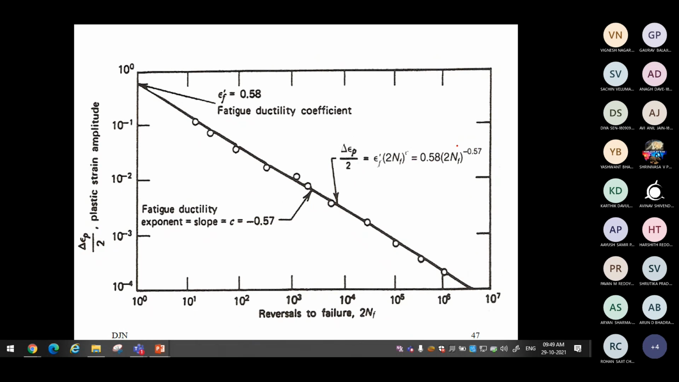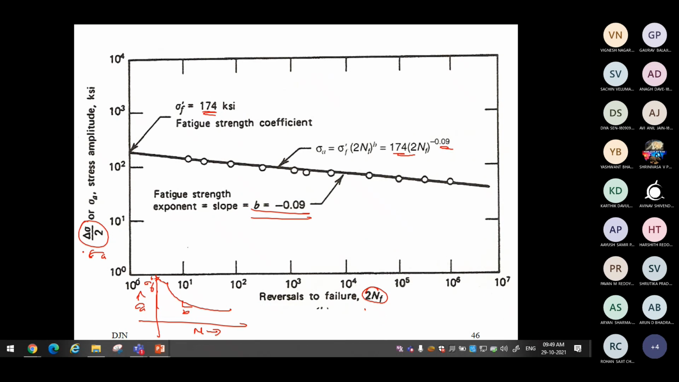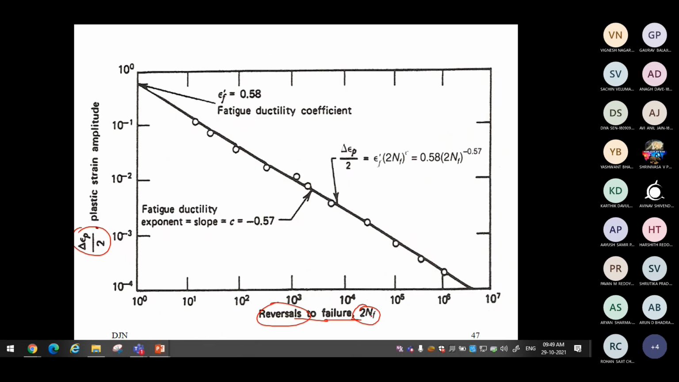Just as we had the stress life diagram, now we have the strain life diagram. This is a strain life diagram drawn for reversals, 2Nf. Earlier we used to write full cycles. A strain life diagram can be plotted for life. It is not a requirement that you have to draw it for reversals. Why do we usually find the strain life diagram plotted for reversals?